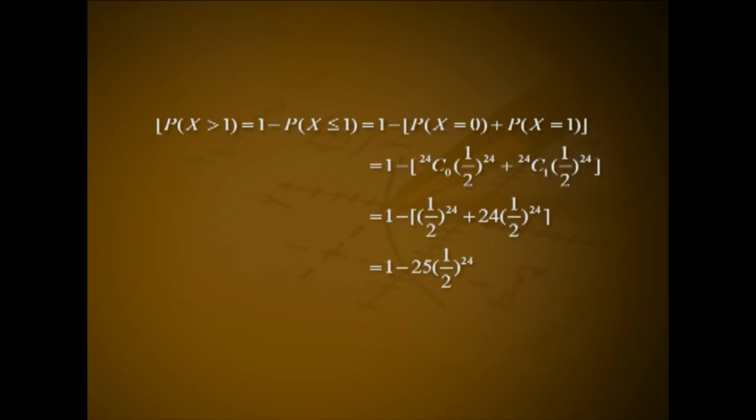P of X greater than 1 equal to 1 minus P of X less than or equal to 1, that is 1 minus [P of X equal to 0 plus P of X equal to 1], that is 1 minus [24C0 (1 by 2) raised to 24 plus 24C1 (1 by 2) raised to 24]. That is 1 minus [1 by 2 raised to 24 plus 24 into 1 by 2 raised to 24]. That is 1 minus 25 into (1 by 2) raised to 24.